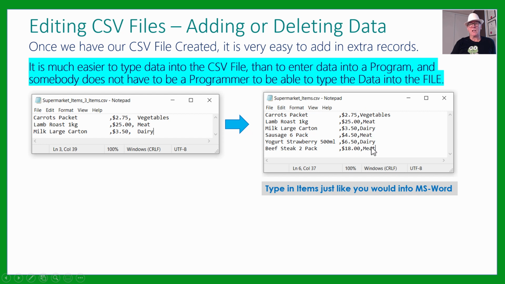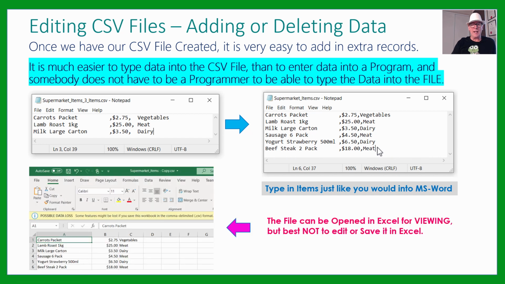So you just type in the items just like you would in Microsoft Word or any sort of editor. Just make sure you don't go at the end and make blank lines, that your cursor finishes at the very last item in the file, and you will be right as rain.